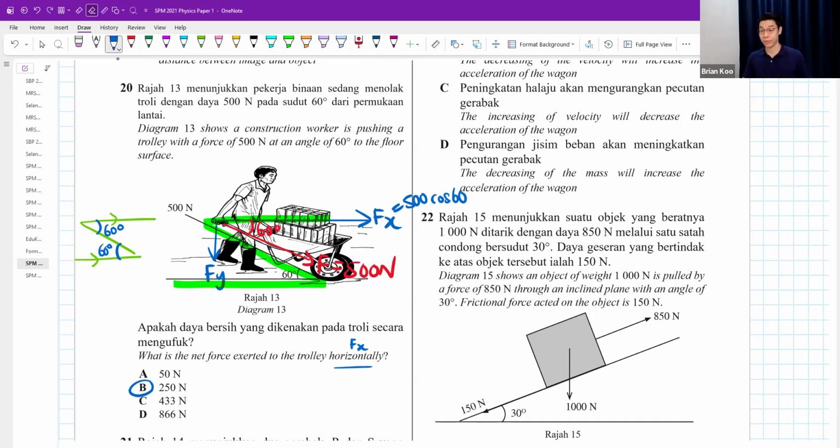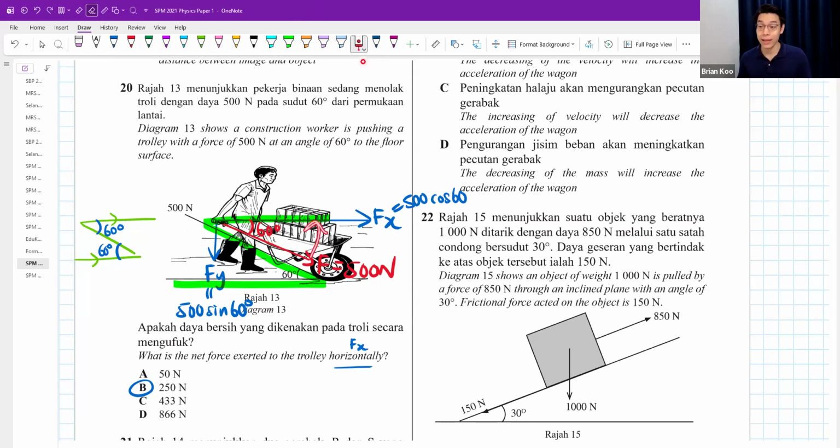250 newtons. How do you know? Is it cos or is it sine? Like, because this one is 500 sine 60. It depends on which way you are going. So let's say 500 Newton is going closer to Fx.